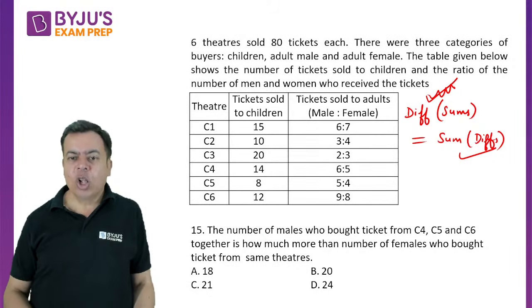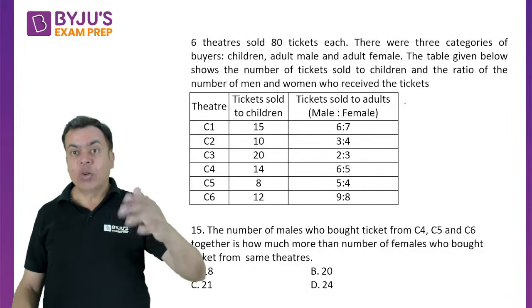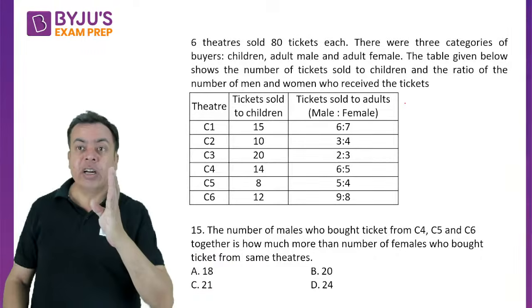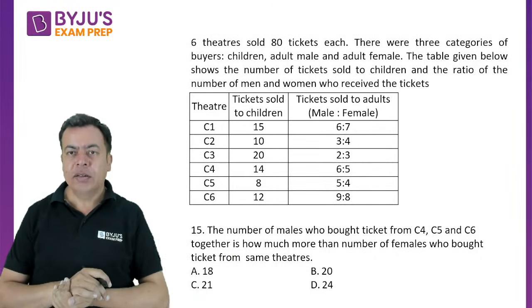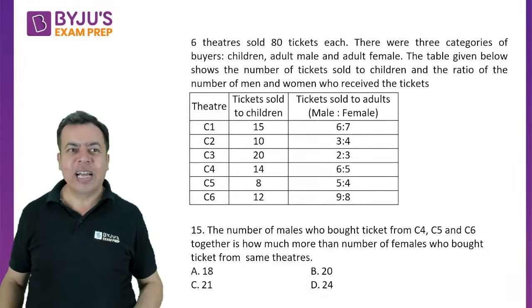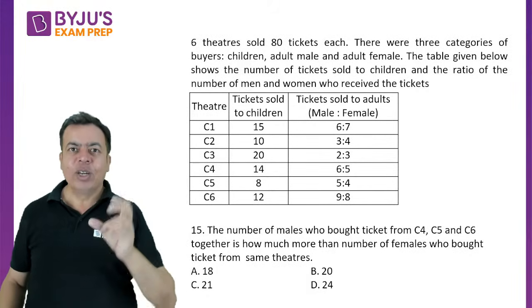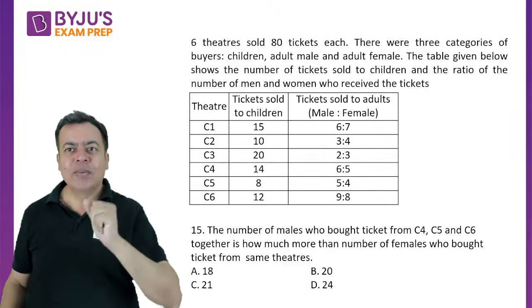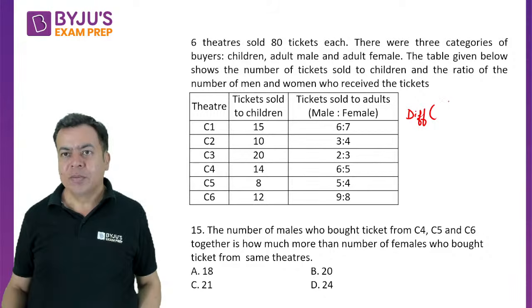Now this also works when you say average. Sometimes they calculate the difference between the average of male and the average of female, right? If you start calculating the average of both, that will take time because you will be calculating the averages twice. You will calculate the average number of males, the average number of females, then you will take the difference. So here also the rule is the difference of, right?